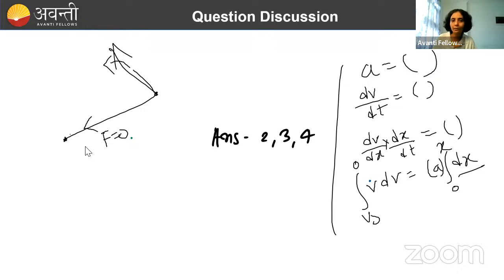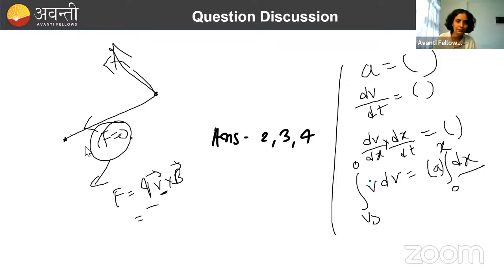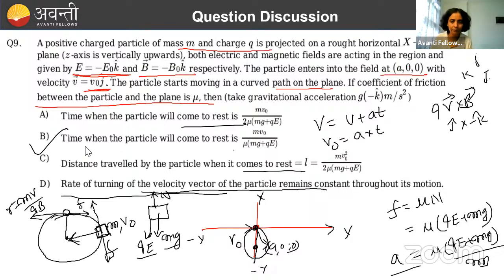So it is turning because centripetal force is acting, and the centripetal force here is q v cross B. Velocity is changing with time, so qB into dV by dt, but dV by dt is constant, since the acceleration is constant. So the rate of turning of the velocity vector of the particle remains constant throughout its motion. Yes, that will remain constant.